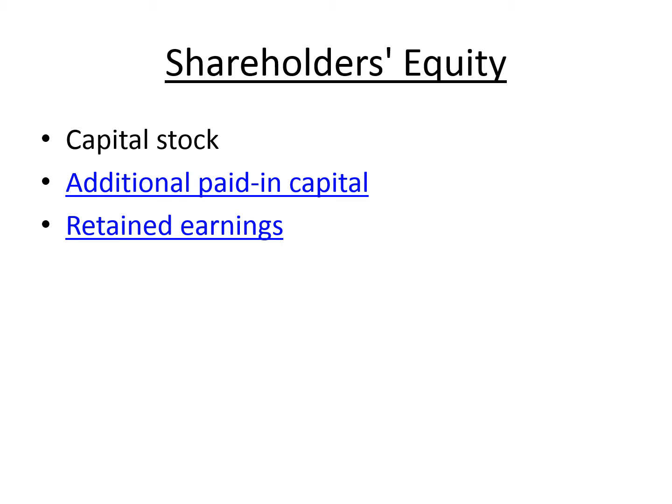Apart from that, we also have preferred stock. Then we have retained earnings. Retained earnings is that portion of your profit which is reinvested in the business. These are the major categories of your balance sheet.